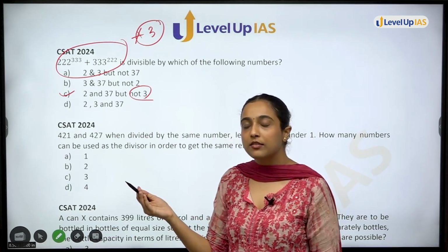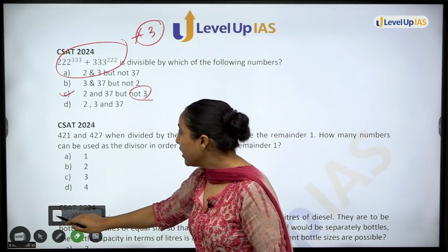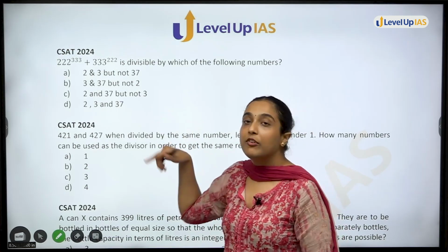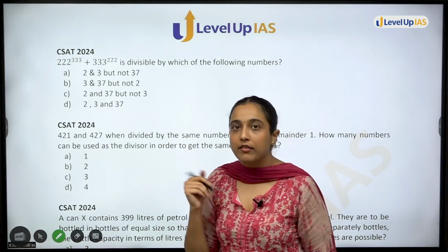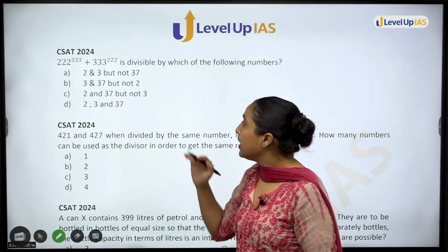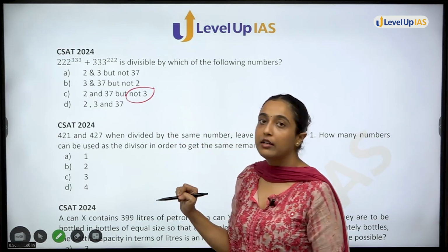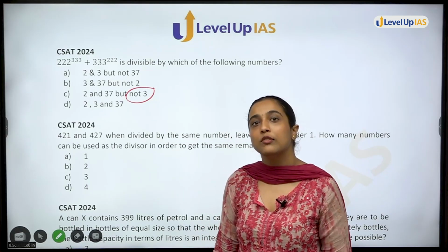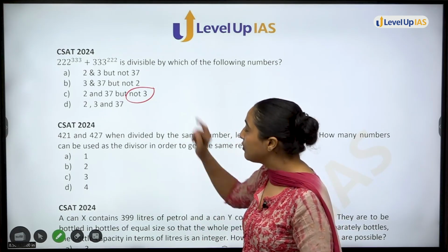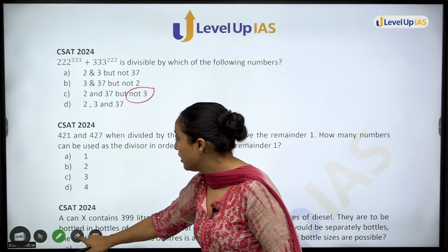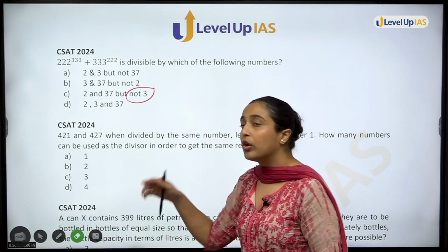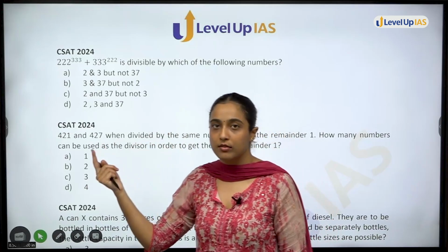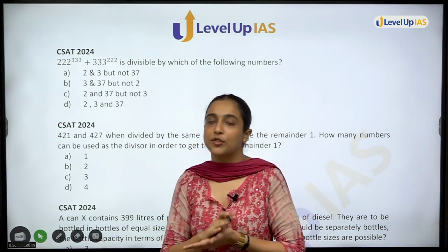Of course, because this is what option elimination teaches you. We don't have to see whether it will be divisible by 2 and 37 or not. If it is not divisible by 3, then clearly option C will be my answer using option elimination. This is what we are trying to do in this question. We will do this using both the methods. One is the complete method, how to find out what it is divisible by. The other one is using option elimination.